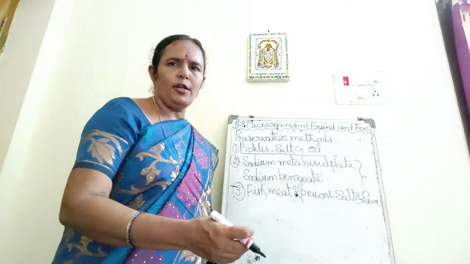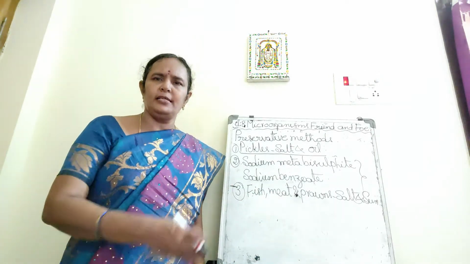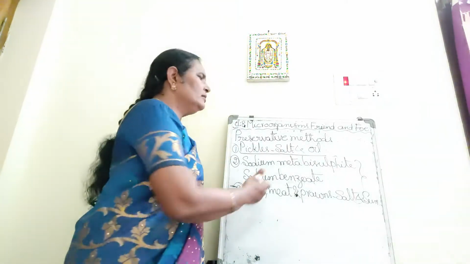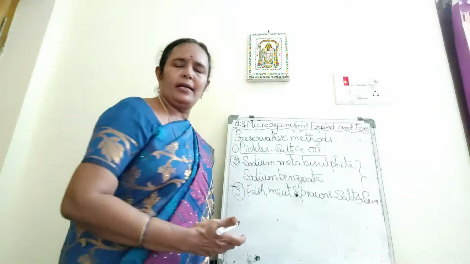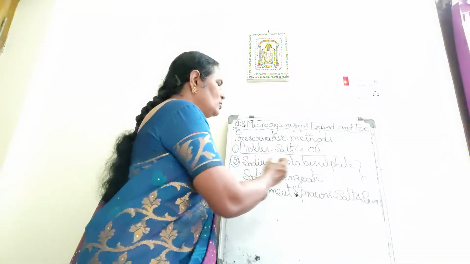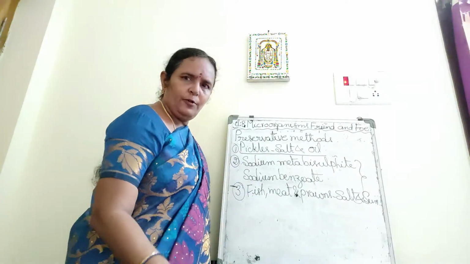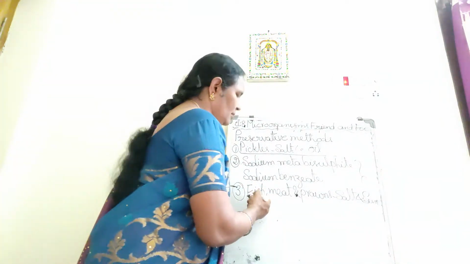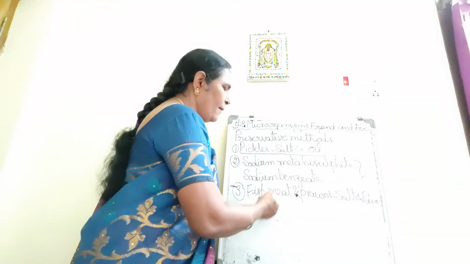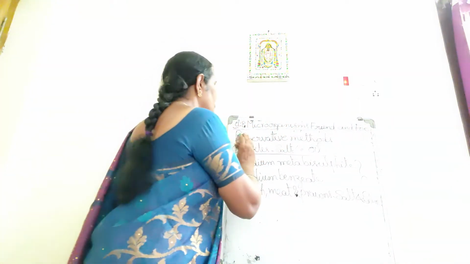We preserve for a shorter period, that is, in the refrigerator. In cold storages, they store the food grains. In the refrigerator, we store the food. But on a large scale, it is done by adding enough salt and oil to the pickles, by adding sodium metabisulfite or sodium benzoate to the fruit juices, jams, jellies, etc., and by adding salt and drying in the sun, for example dry fish, meat and prawns. These are the different preservative methods.